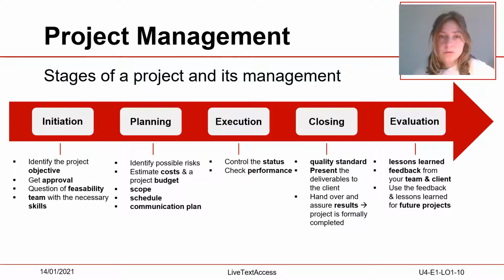The third stage is the execution. The status of the project must be controlled. Deadlines and milestones keep the team and the objective on track. Sometimes small milestones are better to control. Check the performance. Have the milestones been reached? Identify roadblocks as well as the efficiency of processes.